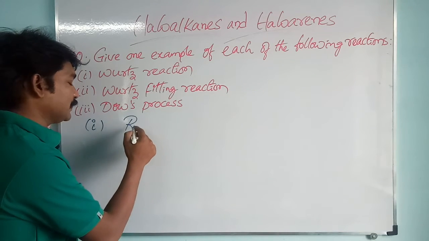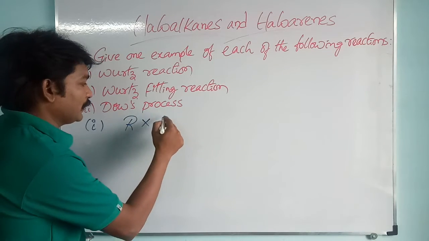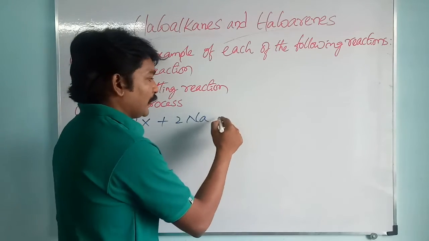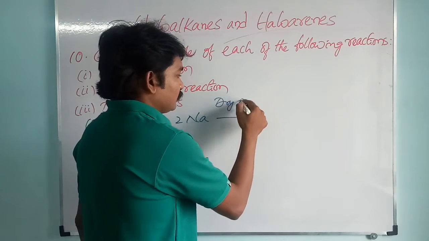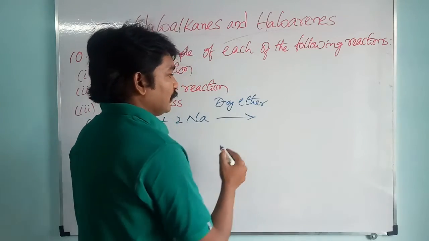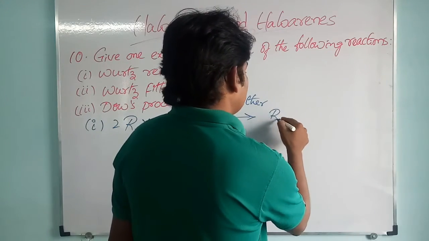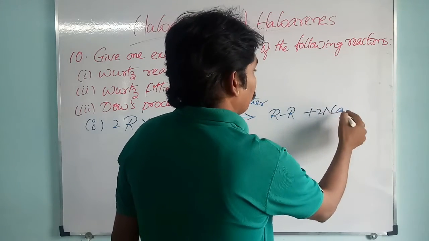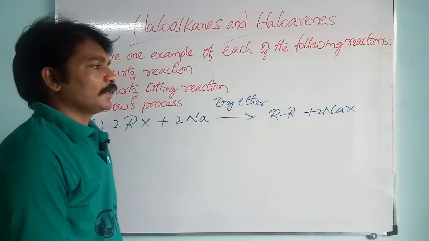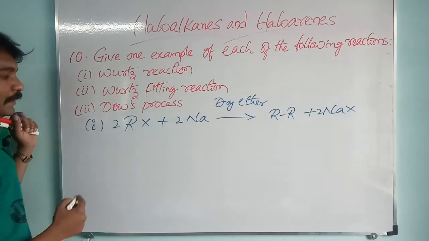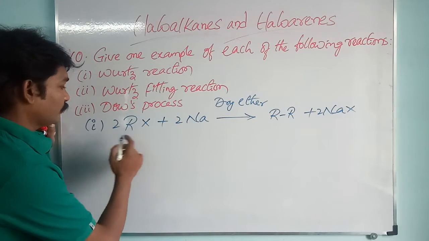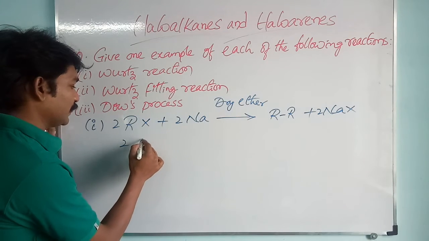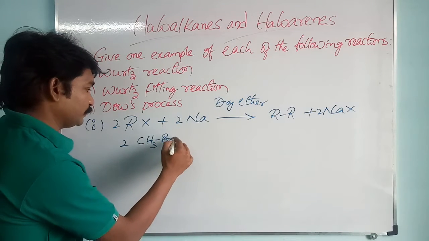Okay, I will write the general equation. Two molecules of haloalkane treated with 2 atoms of sodium in the presence of dry ether give a higher alkane and 2 molecules of sodium halide. Here I will take 2 molecules of bromomethane, CH3Br.